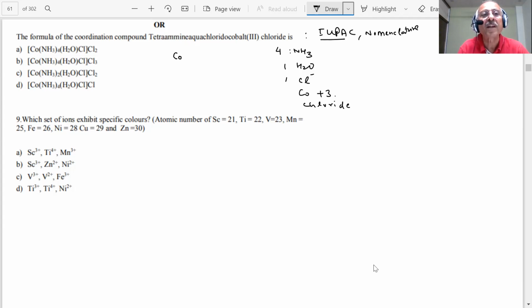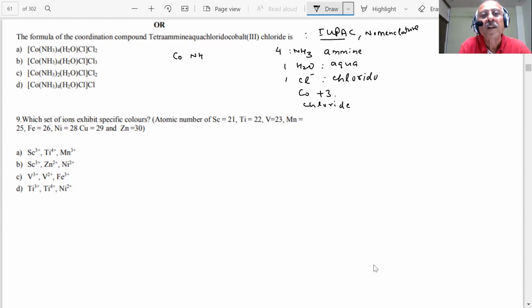Then alphabetically, what do you write? What is the name of NH3? Ammine. What is the name of H2O? Aqua. And this is the anionic ligand, chlorido. Therefore, which will come first? Ammine. A, but M comes first, ammine.